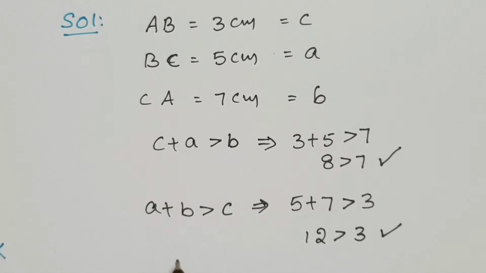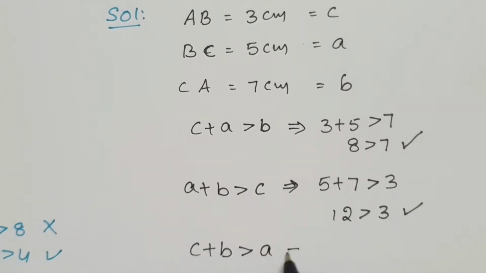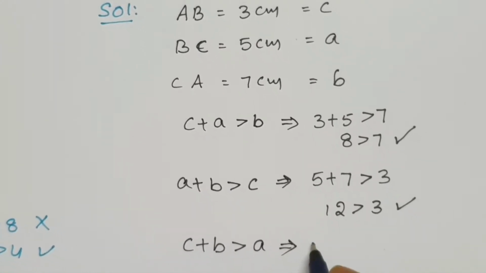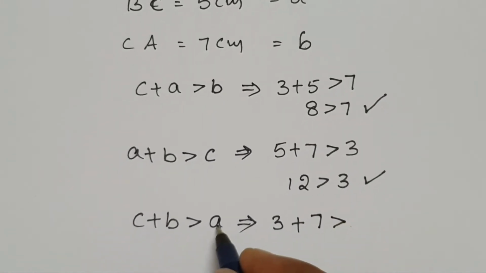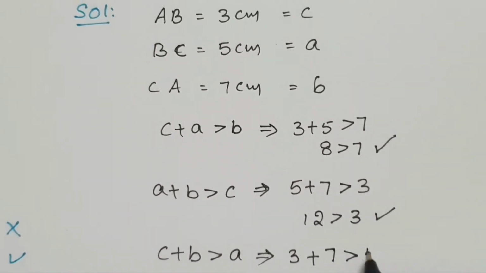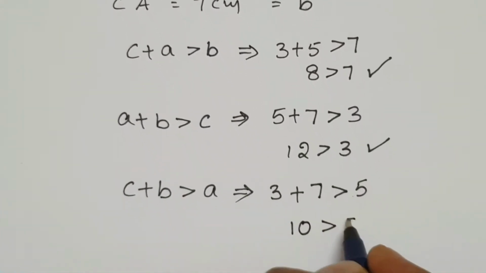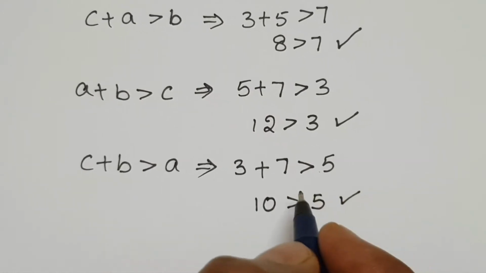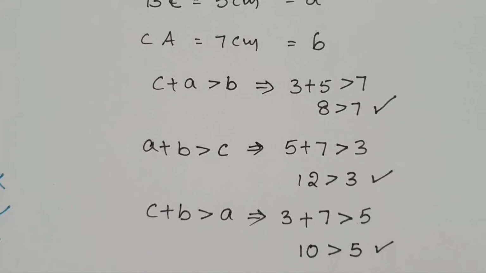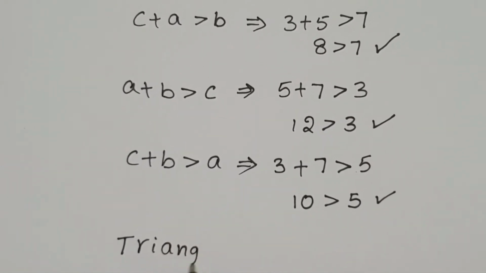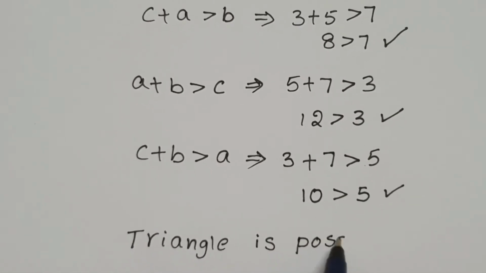Next, last condition, C plus B is greater than A. C means 3 plus B means 7 is greater than A. Small a means 5 centimeters. 3 plus 7, 10. 10 is greater than 5. This is also satisfied. So it is possible to form a triangle. Triangle is possible. Got it?